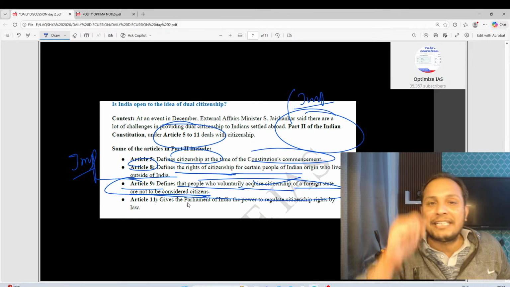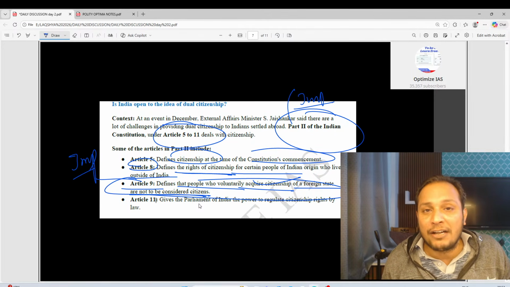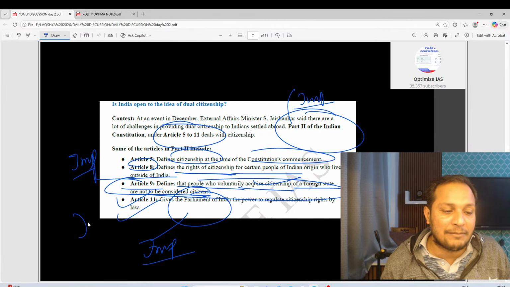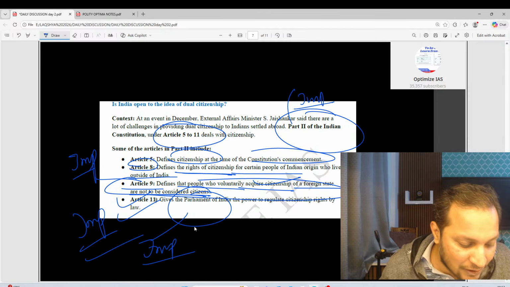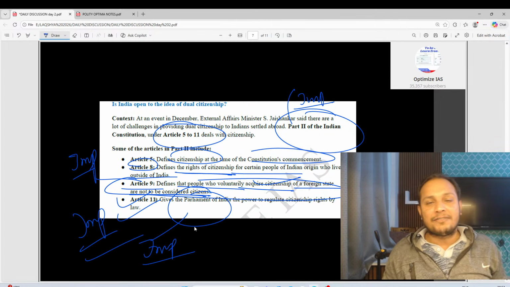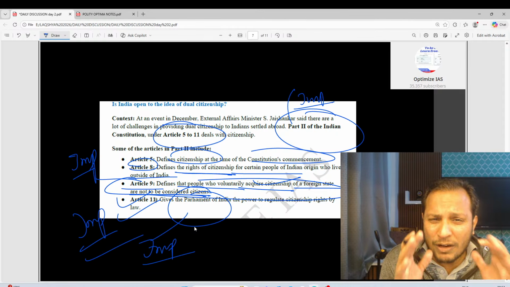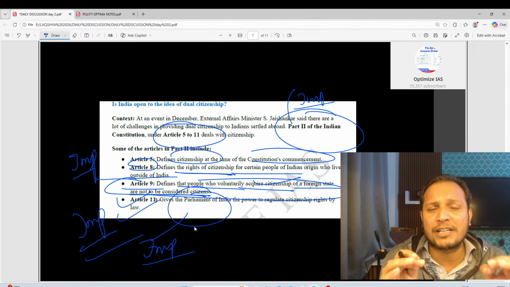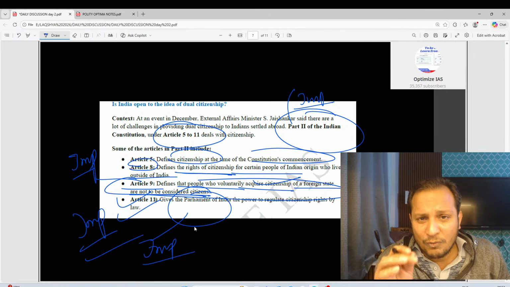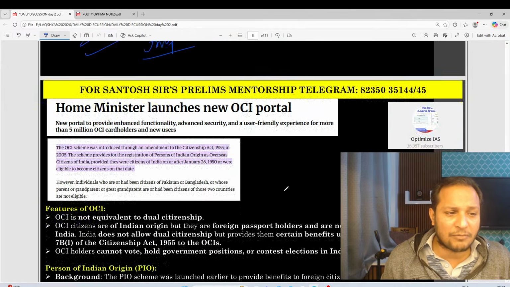And guys, who has been given the right to regulate citizenship in India? By law, Parliament has been given authority. So Article 11 is also very important, guys. Articles 9 and 11 are very important. You may expect a question on that. Citizenship is one concept, guys, this is very, very important. Can anybody tell me, citizenship comes under which list? Let me see how many of you are able to answer.